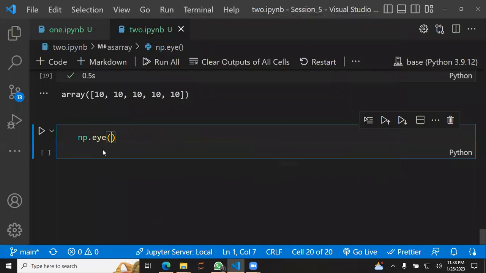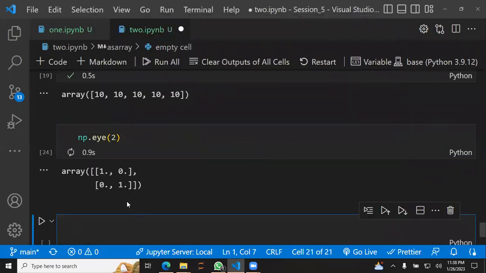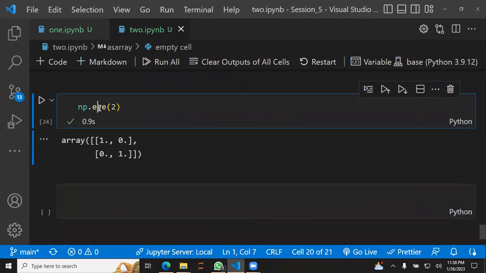What does this I function do? It's just creating a square matrix. I said 2, so it means 2 rows and 2 columns, and that's what it is doing. It generated a matrix filled with zeros.